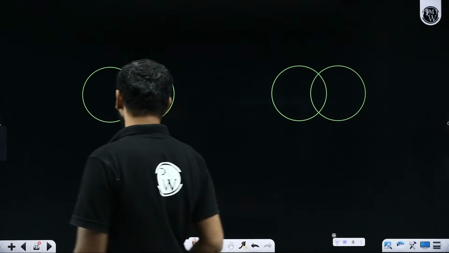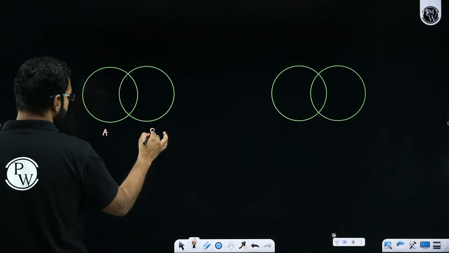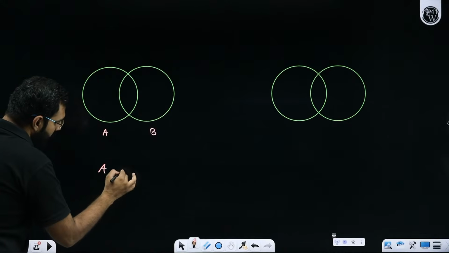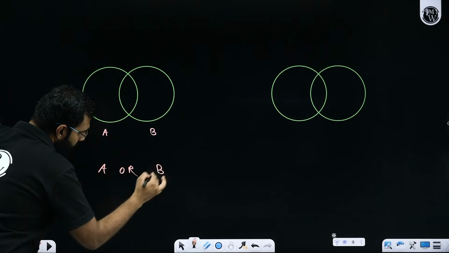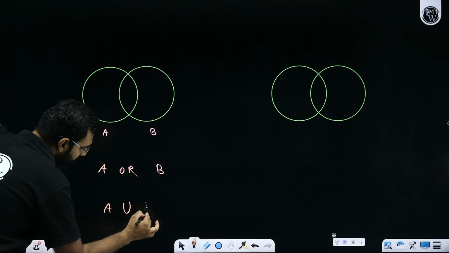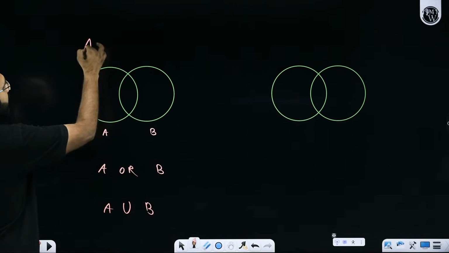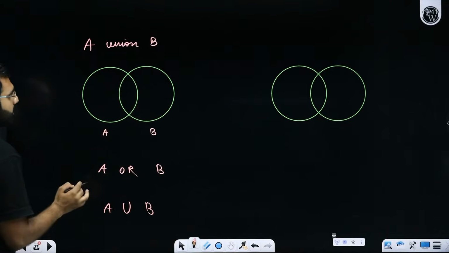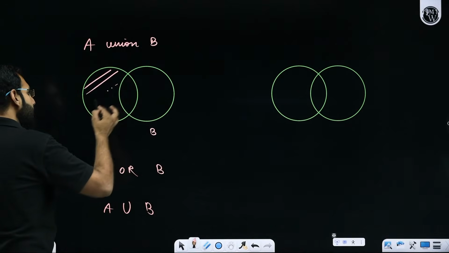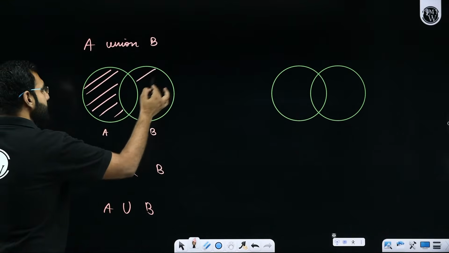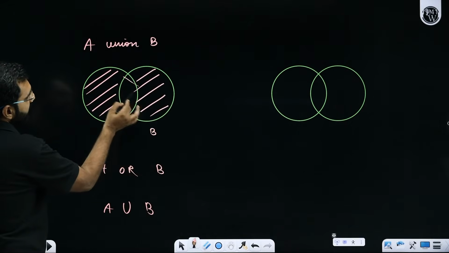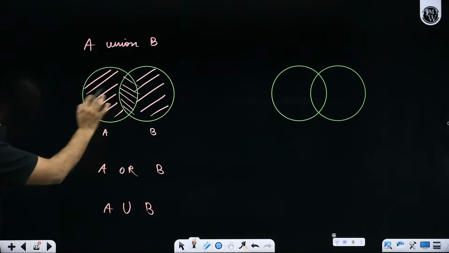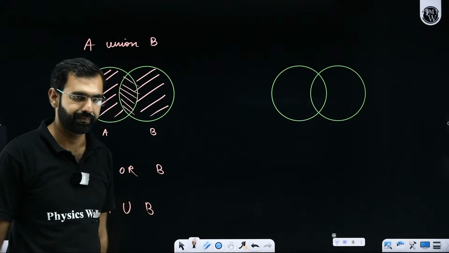Let's say there is a set A, there is a set B. So whenever I mention the words A or B, mathematically it is written as A union B. So what is A union B? A union B means A only, B only, and A and B both. So this shaded region represents A union B.